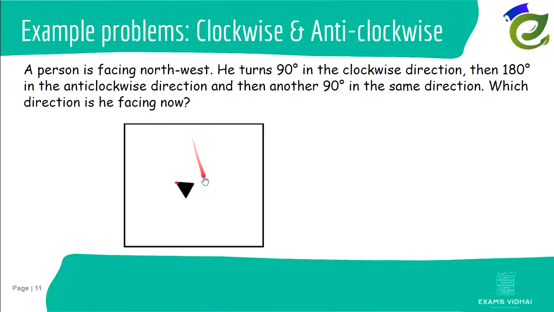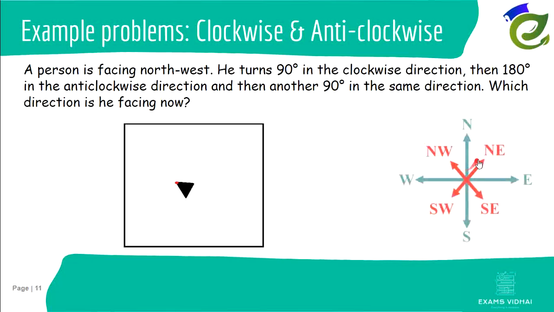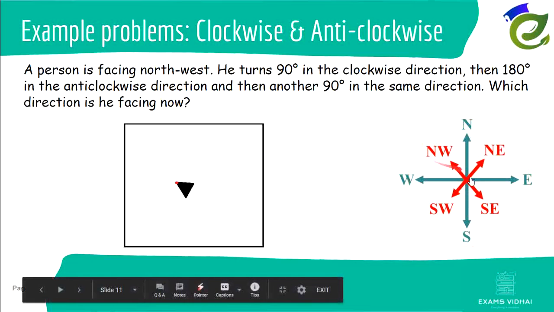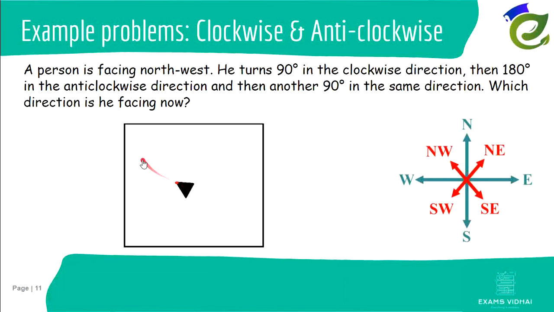Now they said initially he is facing the northwest direction. Let us first draw the directions. Now northwest is this side. So see, this red point is where he is facing. So the person is facing the northwest direction initially.